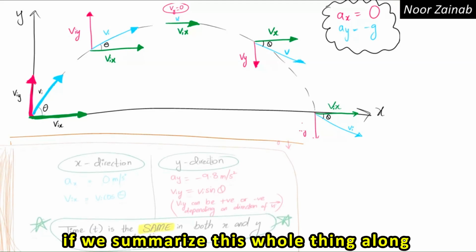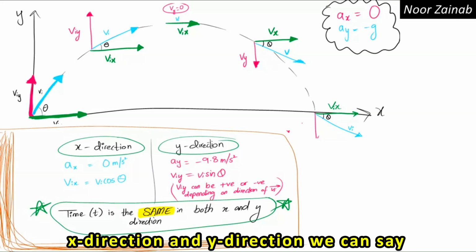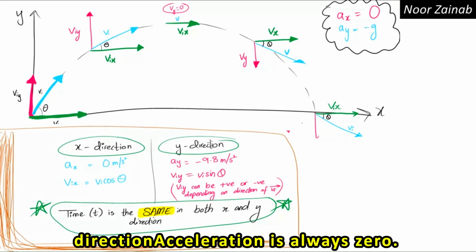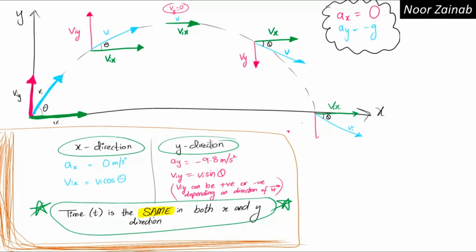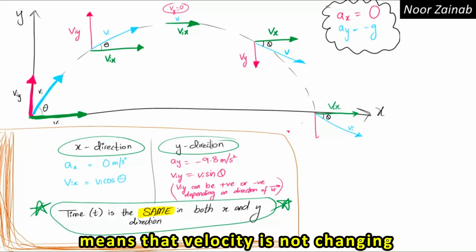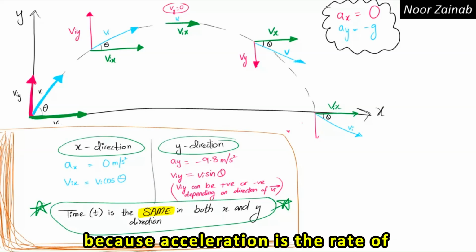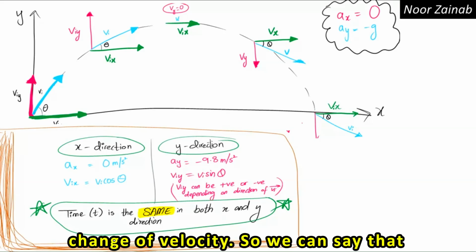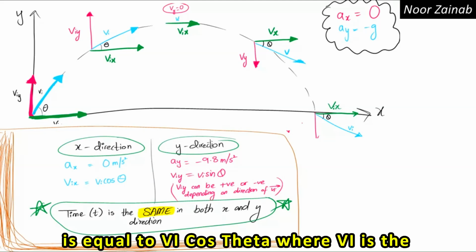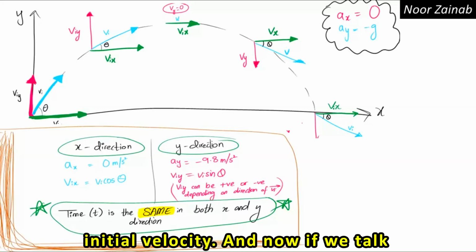So if we summarize this whole thing along x direction and y direction, we can say that along x direction or the horizontal direction, acceleration is always zero. If acceleration is always zero, it means that velocity is not changing, because acceleration is a rate of change of velocity. So we can say that velocity remains constant and its value is equal to vi cos theta, where vi is the initial velocity.